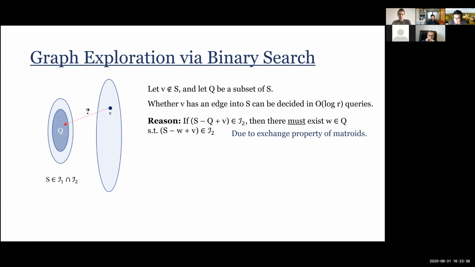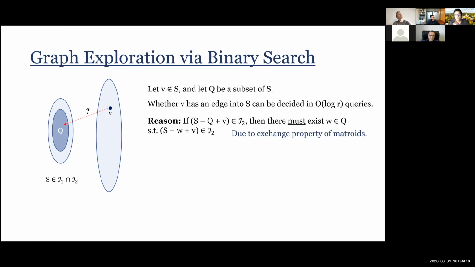Why is that the case? Well, this also follows from the exchange property of matroids. Okay, so suppose there are 10 elements in Q and I took out 10 elements and I added V and I remained independent. So that's one independent set. And S is another independent set. So the exchange property means that from S, I can keep adding elements to this S minus Q plus V and remain independent till the size becomes the same. So the last thing that I'll add will give me this W, so that S minus W plus V is independent.